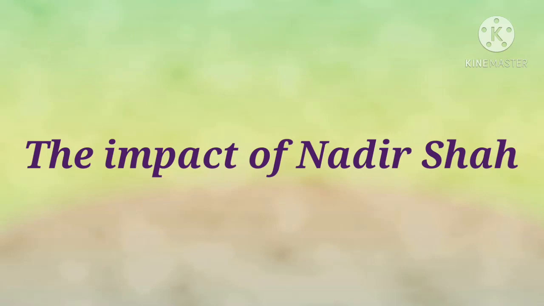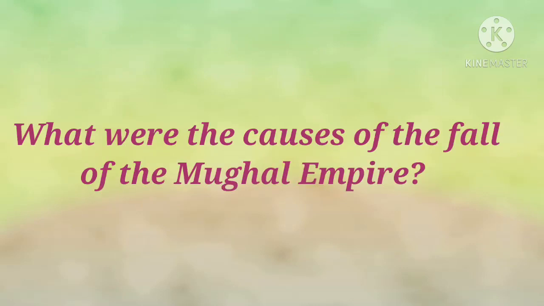Students, now I am going to revise what were the causes of the fall of the Mughal Empire. There were a number of factors that led to the decline of the Mughal Empire. At first, Emperor Aurangzeb fought a long war in the Deccan. As a result, the military and financial resources of his empire got depleted. Next, the successors of Aurangzeb were not at all efficient. The efficiency of the imperial administration broke down.